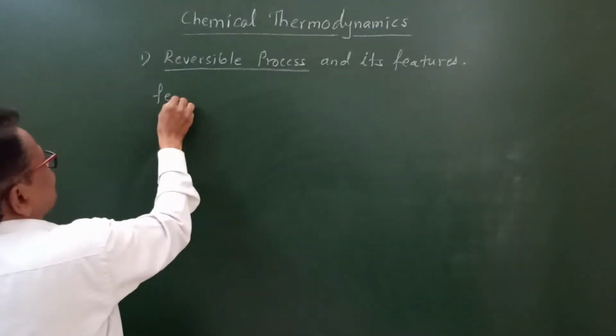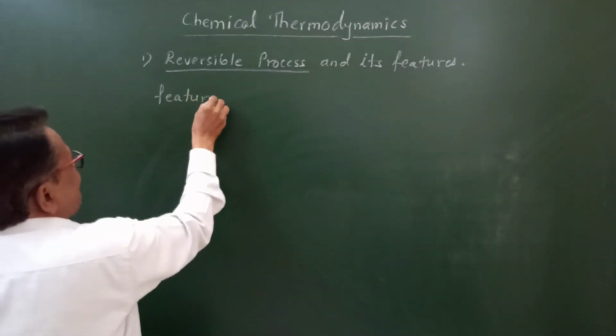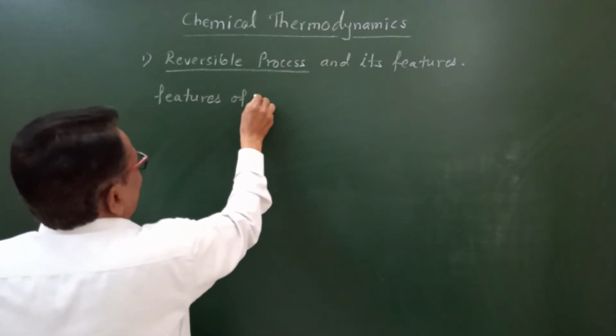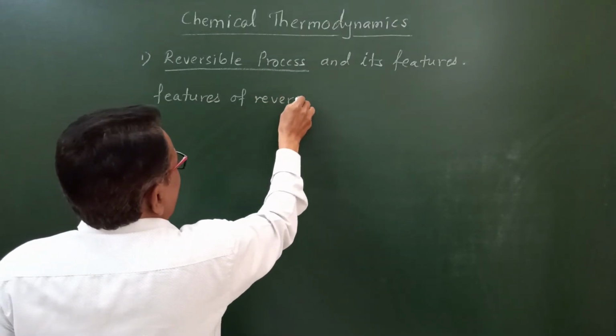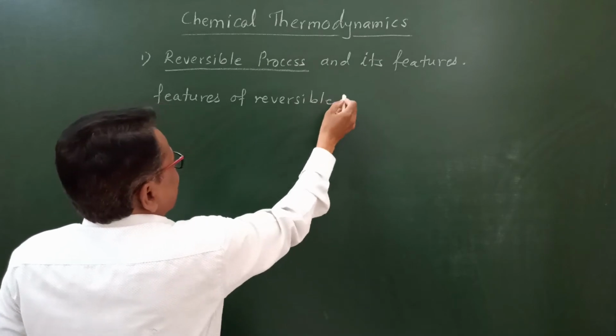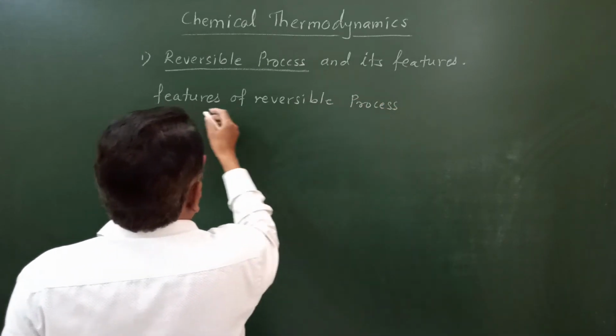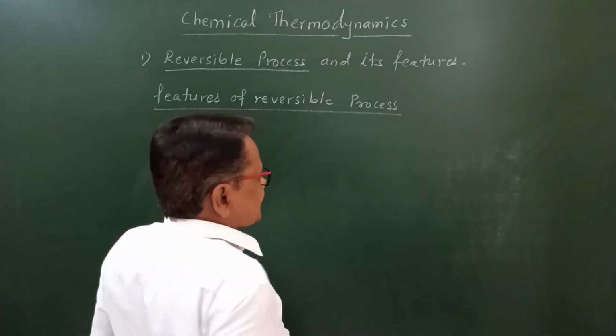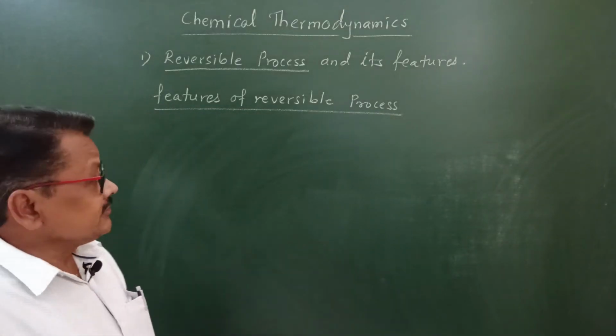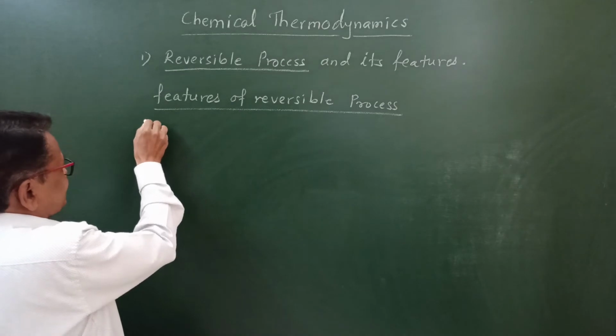Features of reversible process. There are 4 to 5 features which are considered regarding the reversible process.